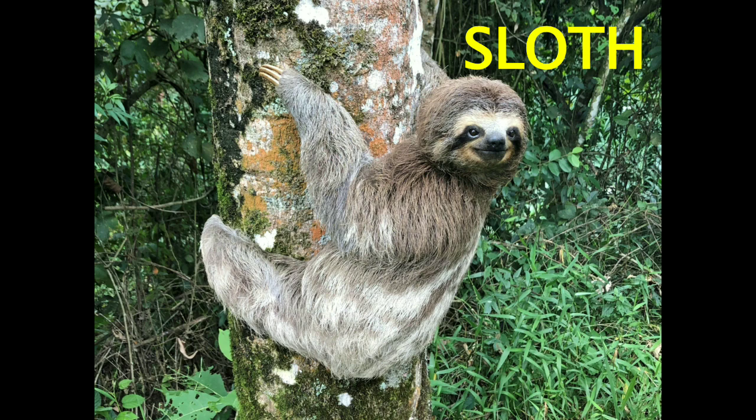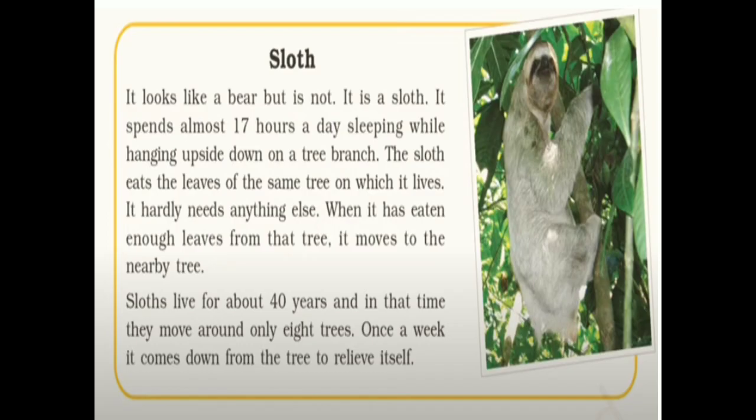The sloth eats the leaves of the same tree on which it lives. It hardly needs anything else. When it has eaten enough leaves from the tree, it moves to another tree nearby. The sloth lives for about 40 years and in that time it moves around only 8 trees. Once a week it comes down from the tree to relieve itself.